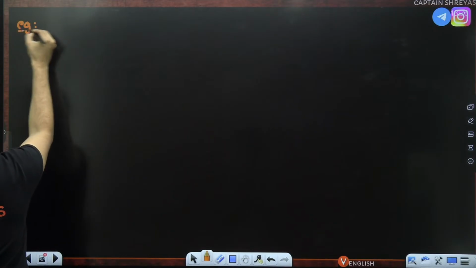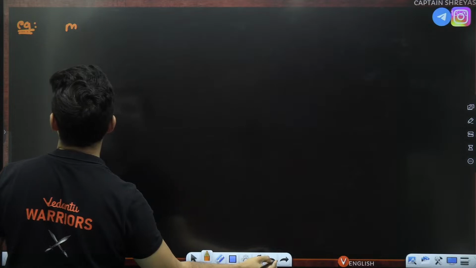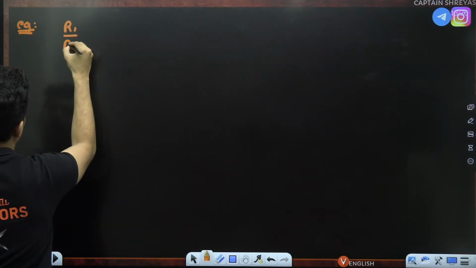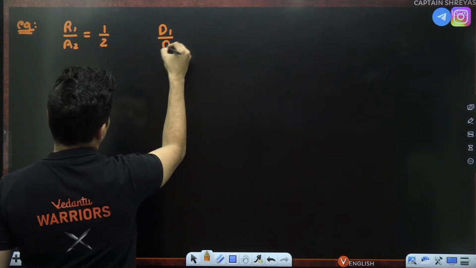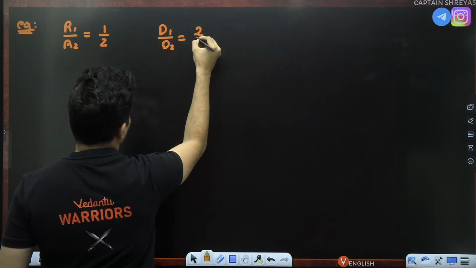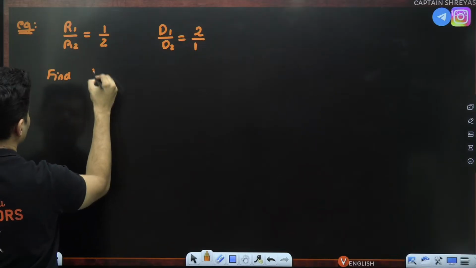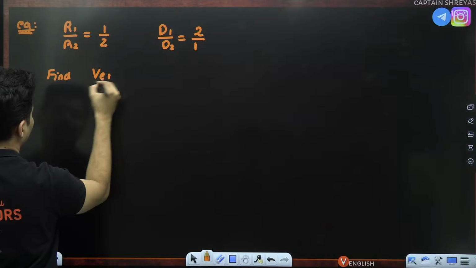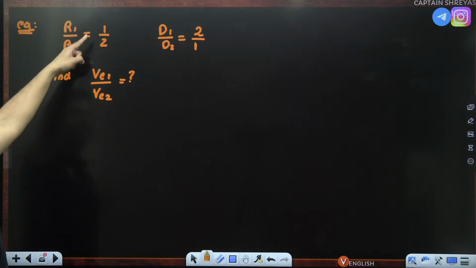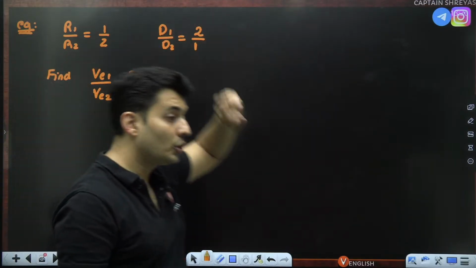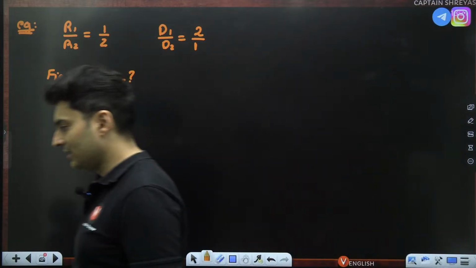Question is: the ratio of the radii R1 by R2 is 1:2, and the ratio of densities, density 1 by density 2, is 2:1. Find the ratio of the escape velocity of the first planet upon escape velocity of the second planet. The radius of the planets are in the ratio 1:2. Density is in the ratio 2:1. Question is, find the ratio of the escape speeds of the planets.